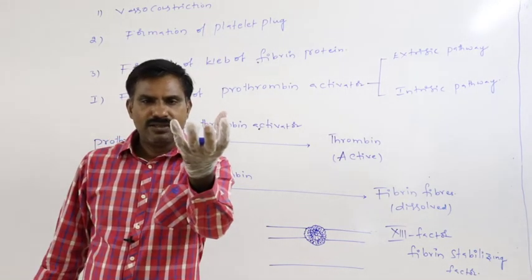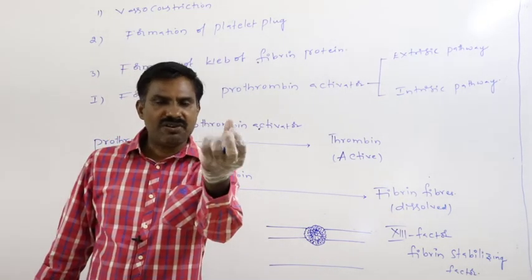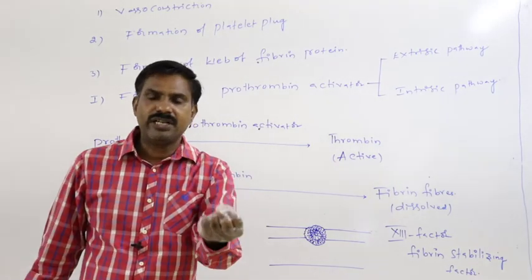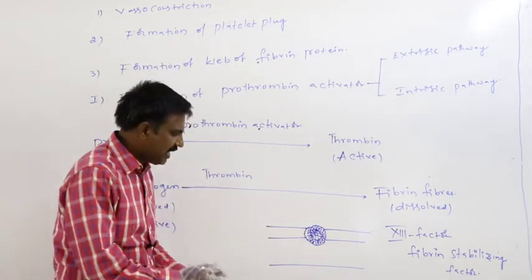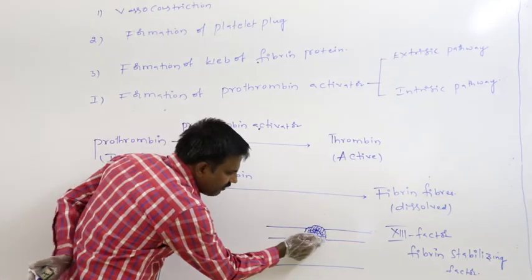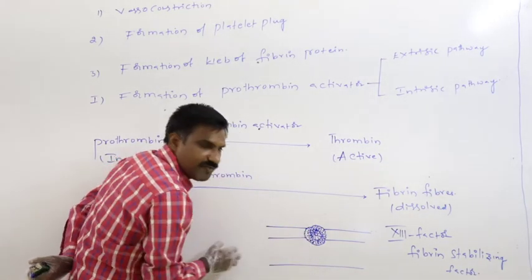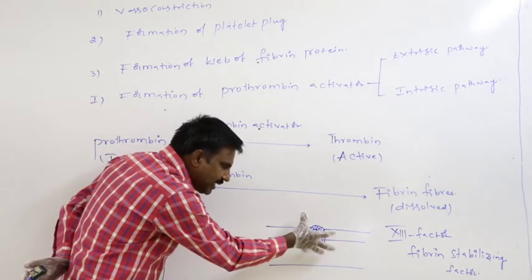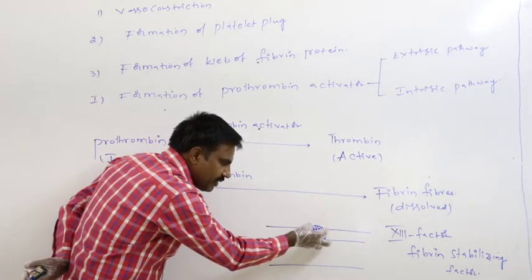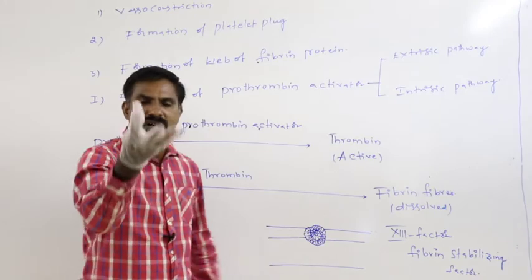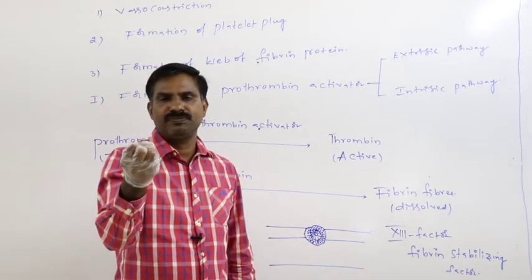Later, this fibrin fiber starts contraction in all directions. Whenever these fibrin fibers are attached to the damaged wall of the blood vessel, later in all directions these fibrin fibers start to contract.